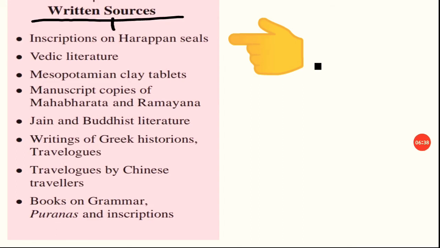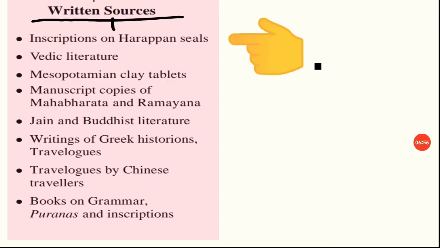You must know Mahabharata and Ramayana, right? You can find their stories on the internet, or you can also find books on these manuscript copies of both.